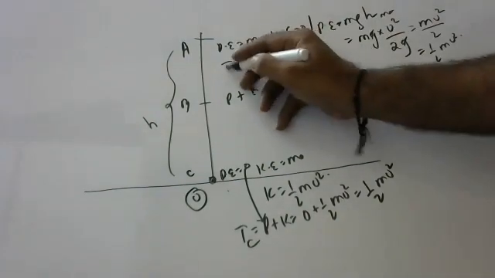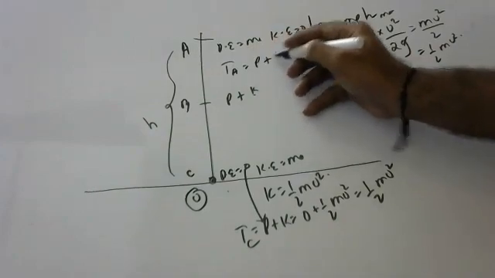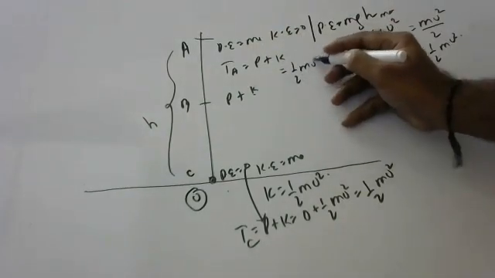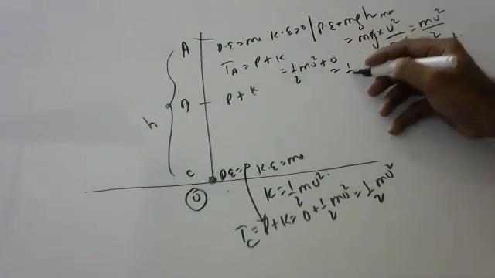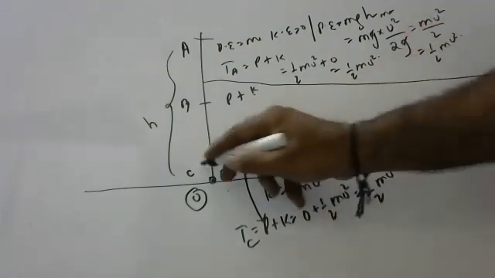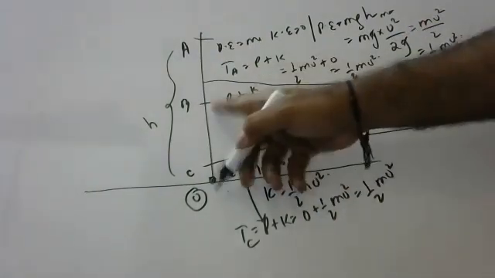Now, total energy at A is how much? Potential energy plus kinetic energy. Potential energy is half m u square and kinetic energy is 0. So the answer is half m u square. Even at A it is half m u square. Even at C it is half m u square. Now, let us see about B.